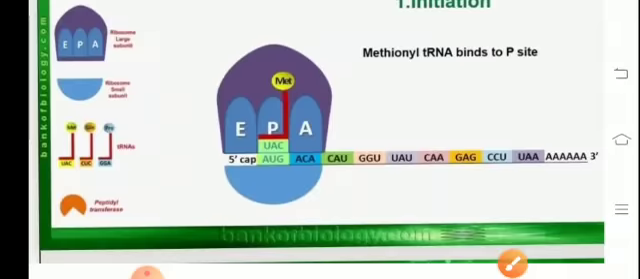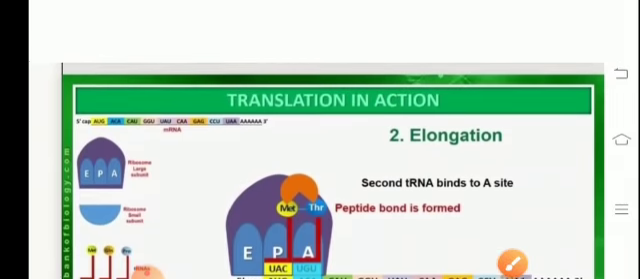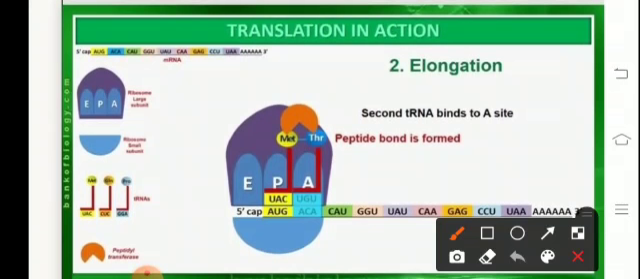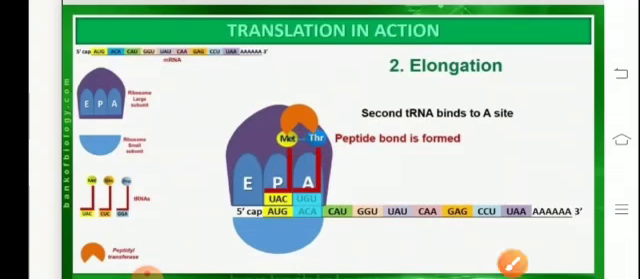which is the peptidyl site. The next step which takes place is elongation, wherein the second activated tRNA, having the amino acid threonine, comes and binds at the A site. Now there is formation of a peptide bond with the help of the enzyme peptidyl transferase. So a CONH bond is formed between methionine and threonine.